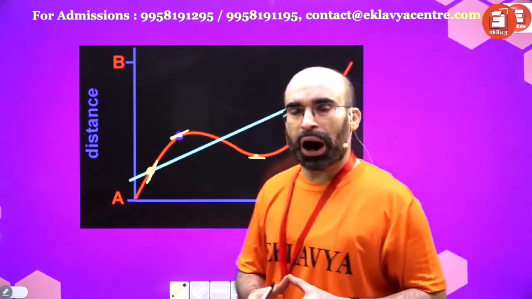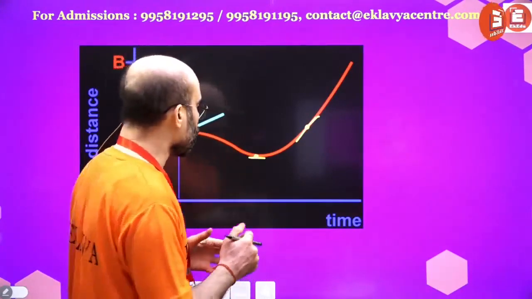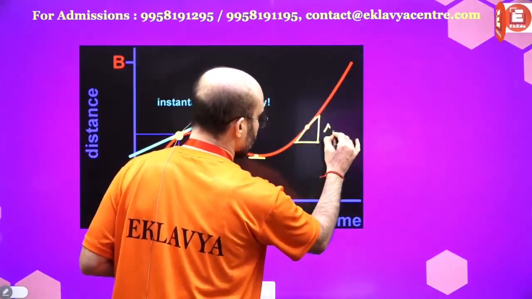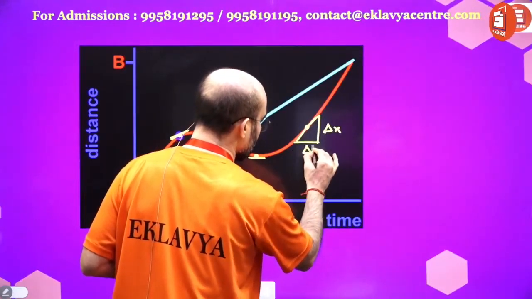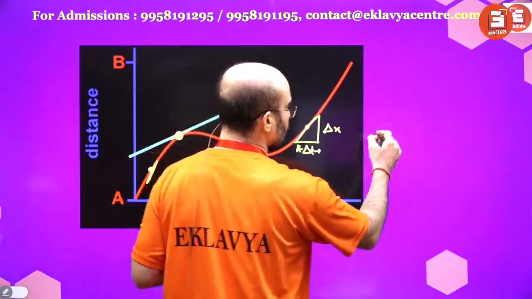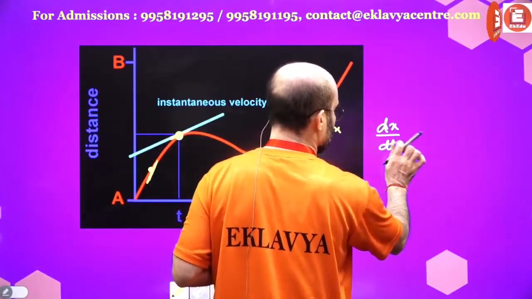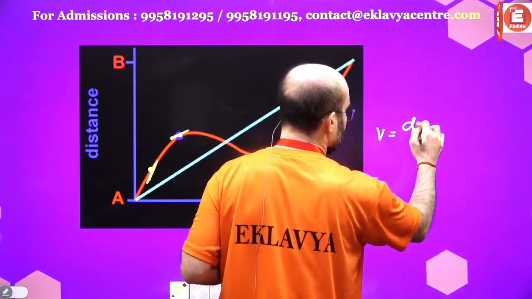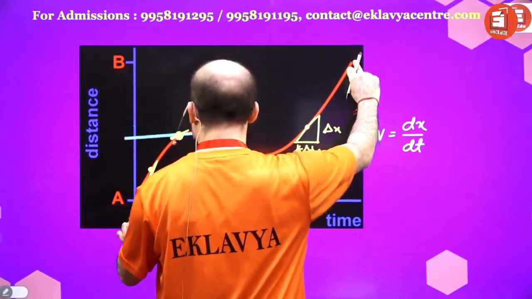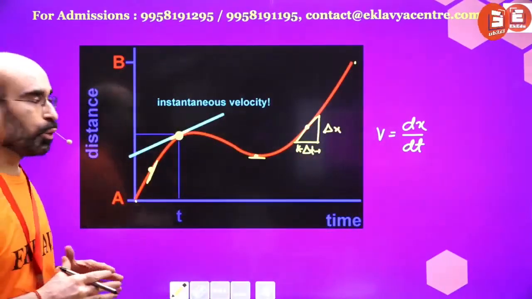So if you are willing to find out velocity, you would do one thing: you will find the slope. This is delta x, this is delta t. If you make this thing tiny, then what will happen? It will be dx by dt. The velocity will be what? dx by dt. You can't take this slope for this entire time of duration, time of journey.